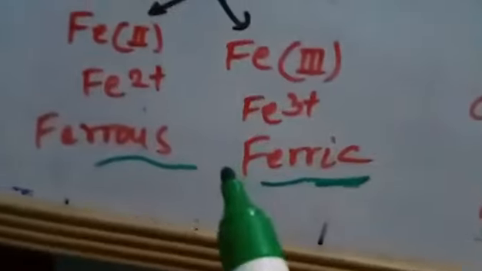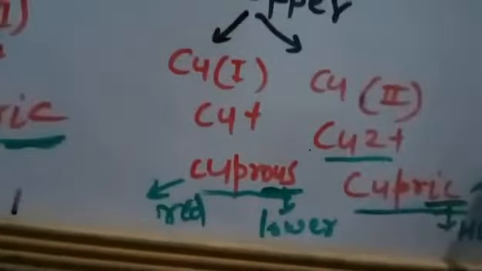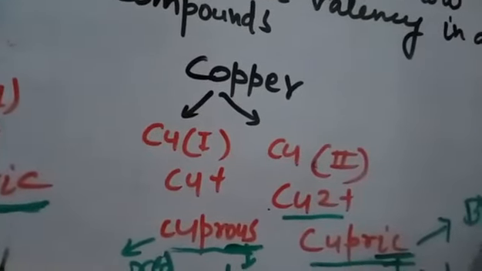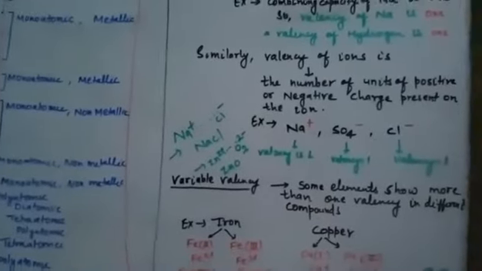Okay. And one more thing, cuprous compounds are generally red in color and cupric compounds are generally black in color. They are black oxide. They form the compound black, and there they form the compound as red one. Okay. So this is about the valency and variable valency.